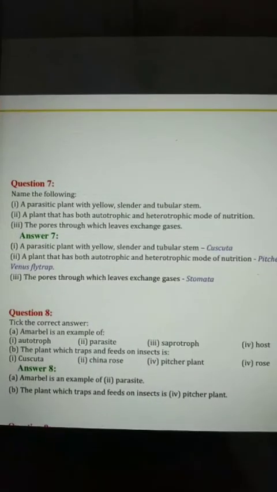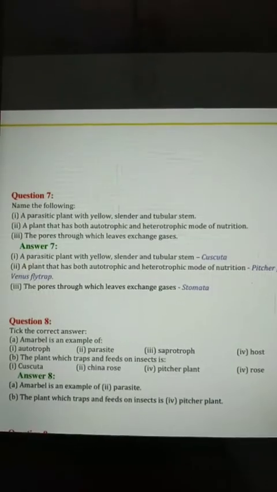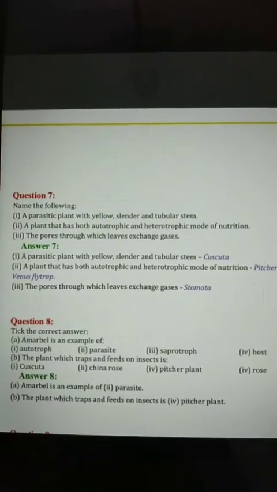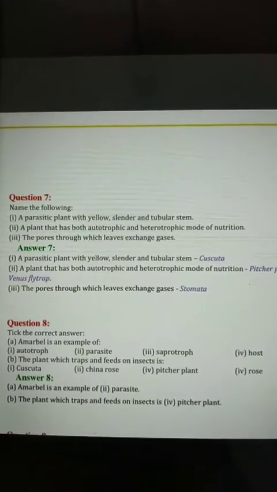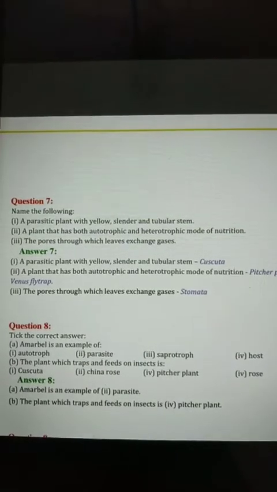Next, question number 8: tick the correct answer. That means you have to tick the right answer. First one is: Amarbel is an example of autotroph, parasite, saprotroph or host. So Amarbel is one type of parasite.